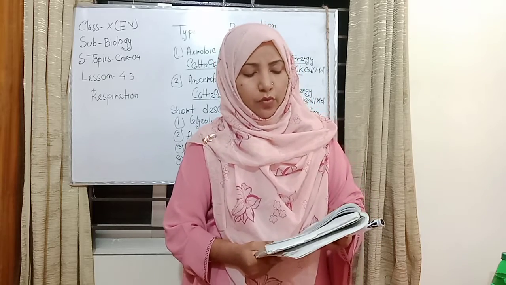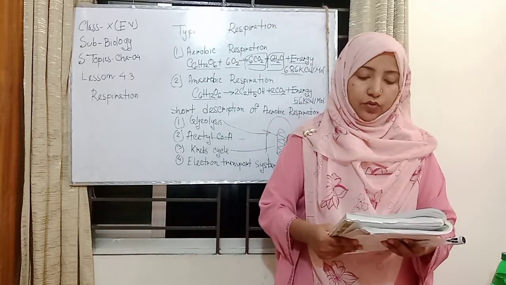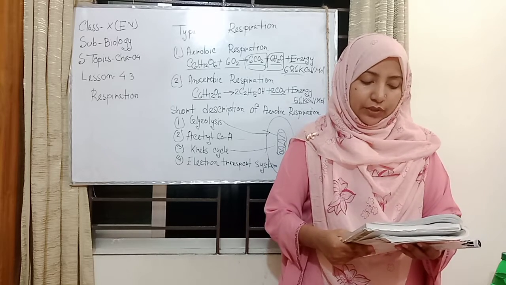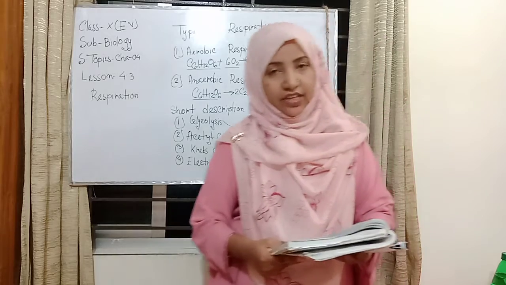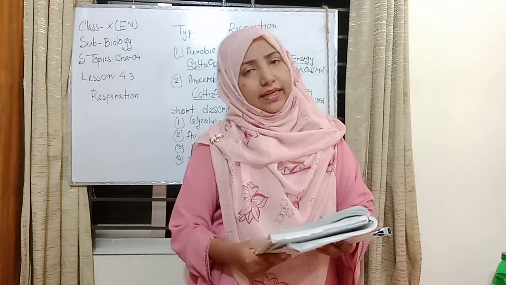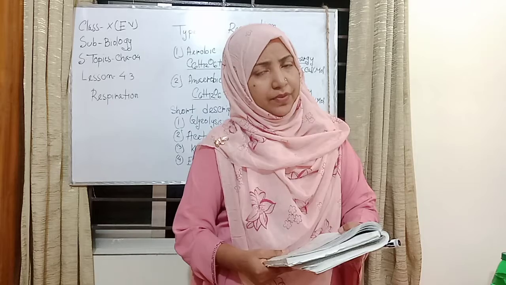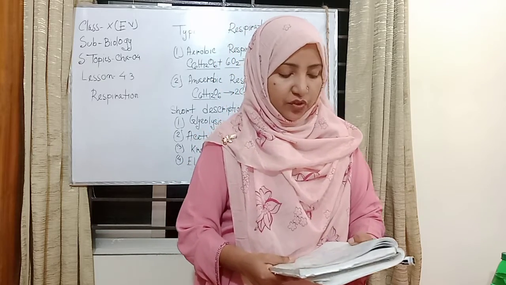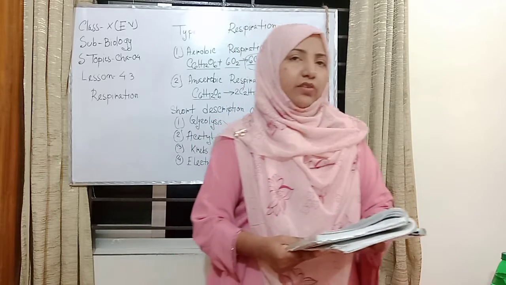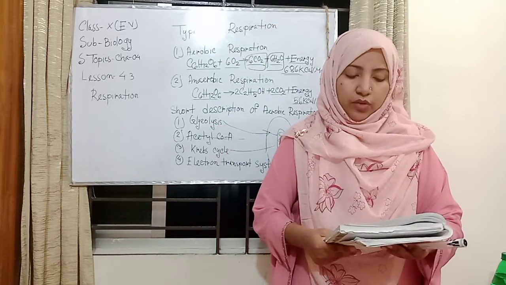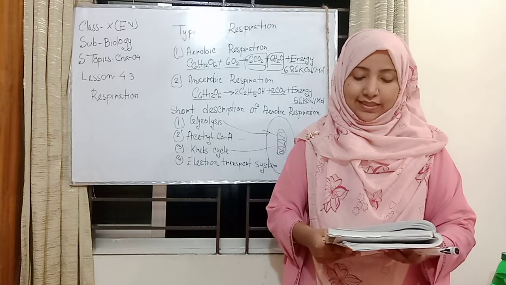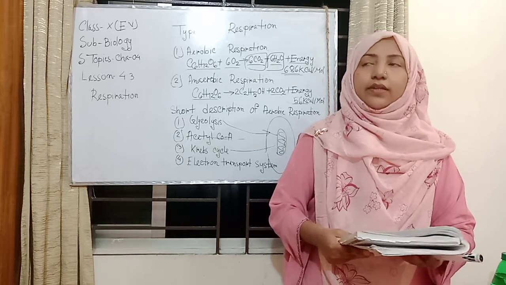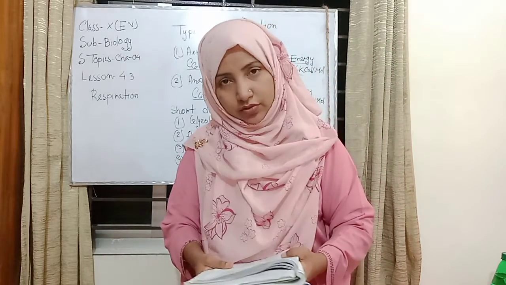Basically, in this cycle, from one molecule of acetyl-CoA, 2 molecules of carbon dioxide, 3 molecules of NADH plus H plus, 1 molecule of FADH2 and 1 molecule of GTP are produced. Yes, GTP is the same as ATP in function. GTP means guanosine triphosphate and ATP is adenosine triphosphate. So from 2 molecules of acetyl-CoA, 4 molecules of carbon dioxide, 6 molecules of NADH plus H plus, 2 molecules of FADH2 and 2 molecules of GTP are produced.